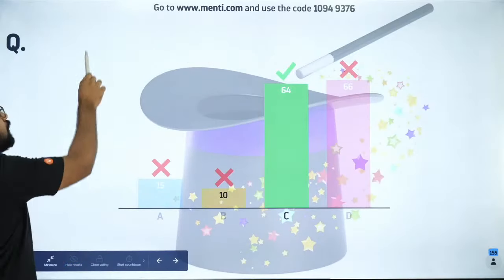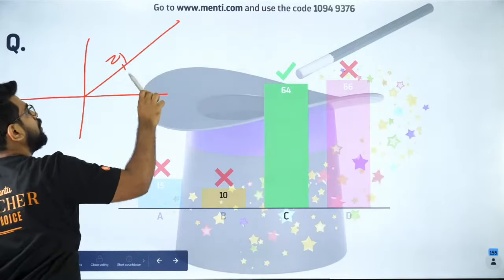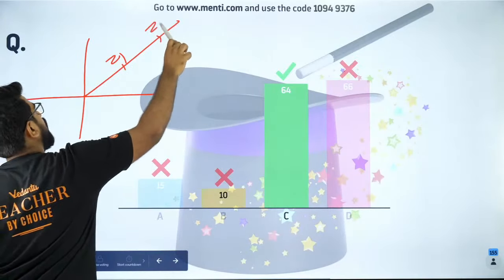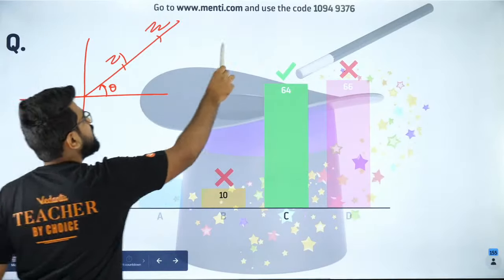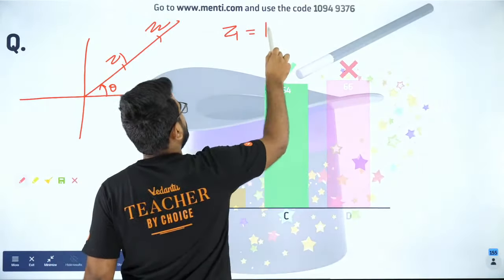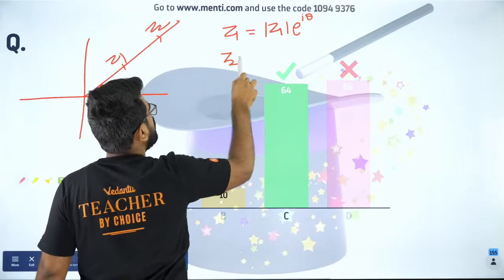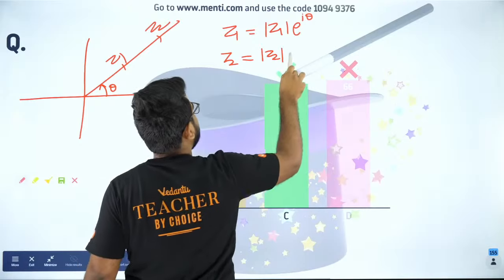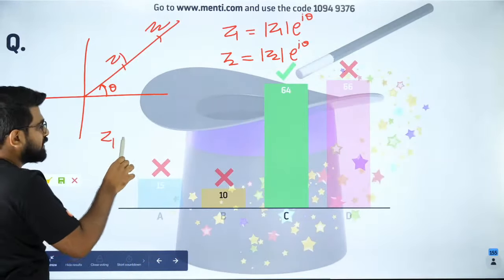Listen carefully now. Let's say you have Z1 on this and Z2 on this, and let's say this angle is theta. Z1 is equal to modulus of Z1 times e to the power iota theta, and Z2 is modulus of Z2 times e to the power iota theta. So my dear students, what is Z1 plus Z2?